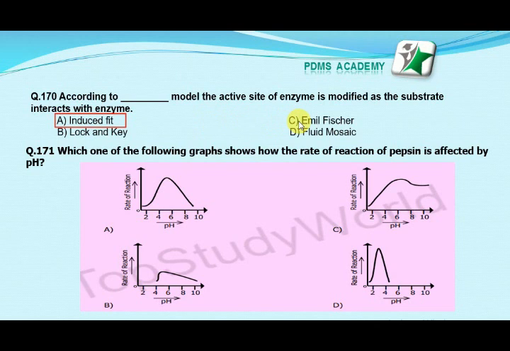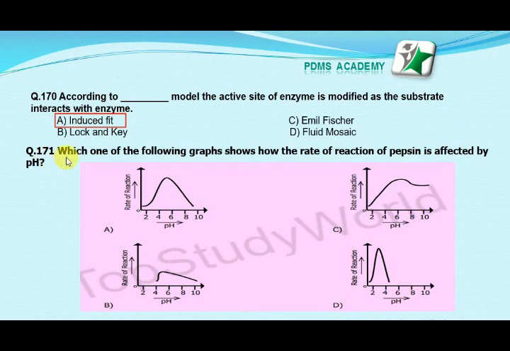Emil Fischer is a scientist, not a model, and the fluid mosaic model is present in the cell membrane. Both of the other models are present in enzyme activity: option A induced fit model and B lock and key model. Our question is: the active site of the enzyme is modified as the substrate interacts with the enzyme, meaning enzyme activity is related to the substrate, and only the active site of the enzyme is changed as the substrate approaches. So the correct answer is A.